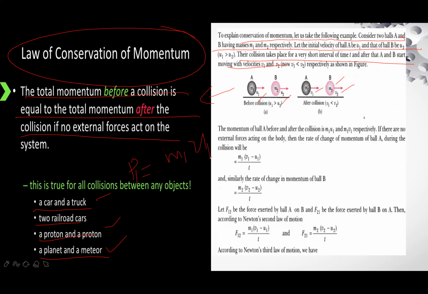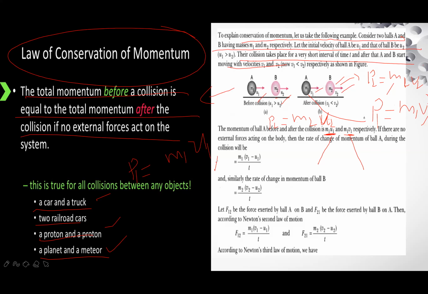Here the momentum changes and it becomes M1 V1 prime. Here the momentum of the second ball is M2 U2, and after collision it is M2 V2 prime. Now, momentum of a ball is M1 V1. This is before collision, and this is after collision.